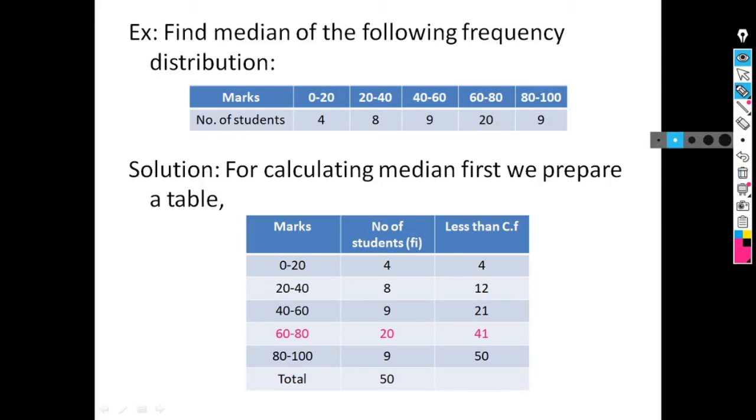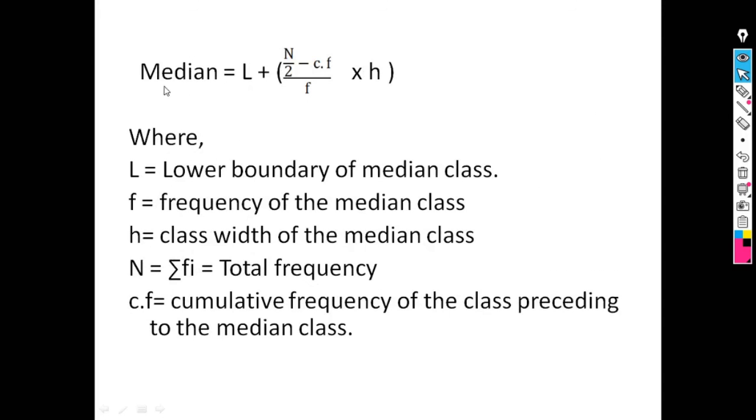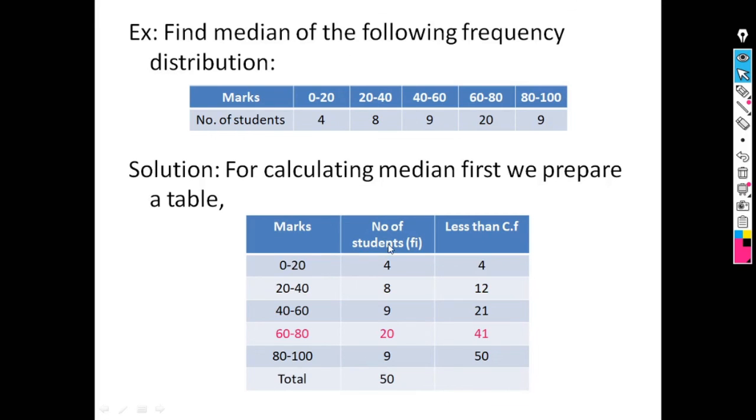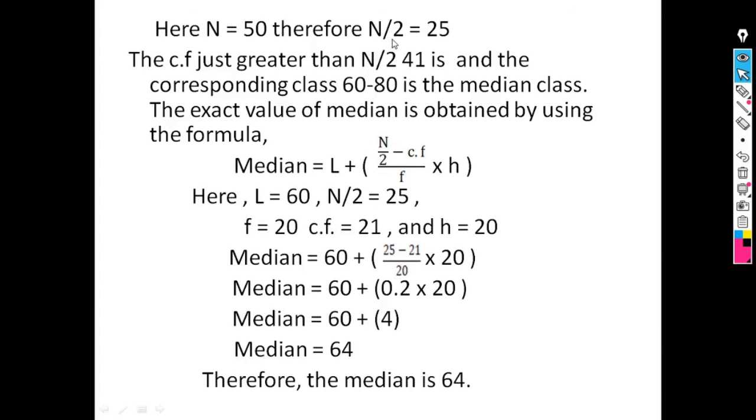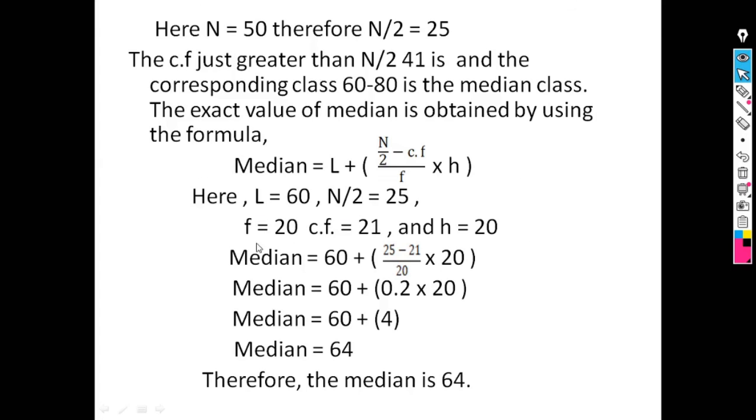Then we can apply the formula of median for discrete data, that is median is equal to L plus n by 2 minus CF upon F into H. So for this formula, here n is equal to 50, means number of observations are 50. The value of n by 2 is 25. The cumulative frequency just greater than n by 2 is 41, and therefore 60 to 80 is our median class.